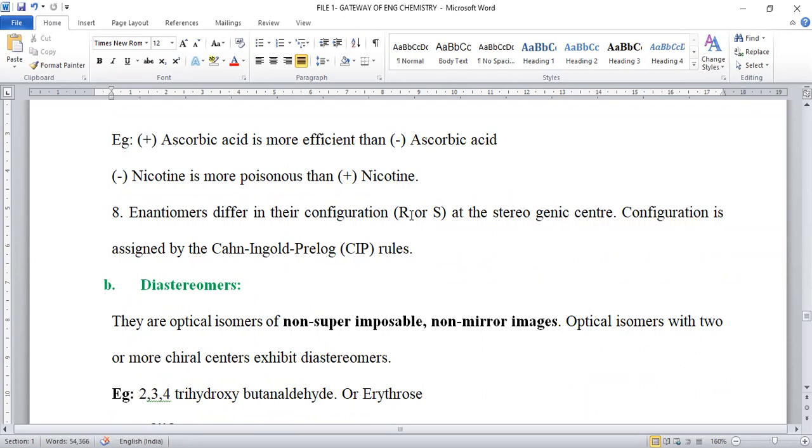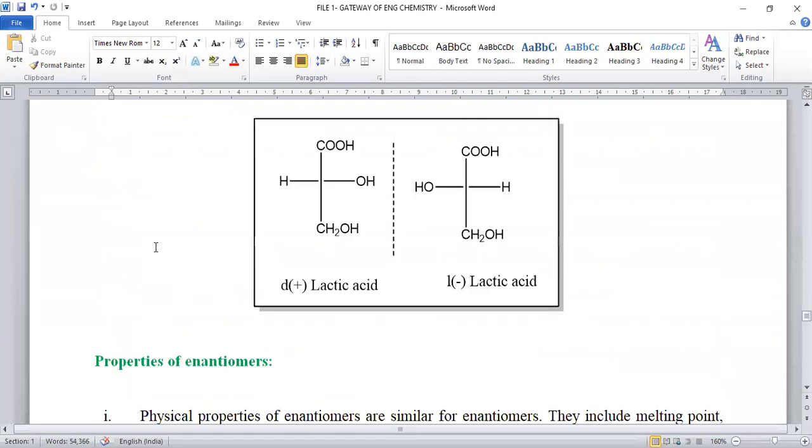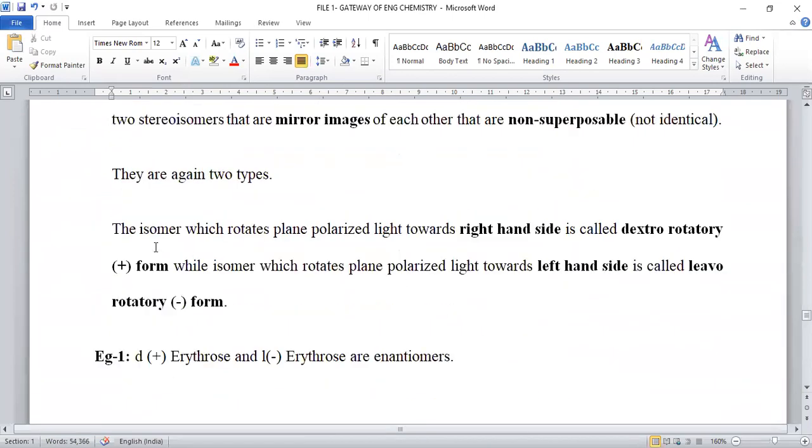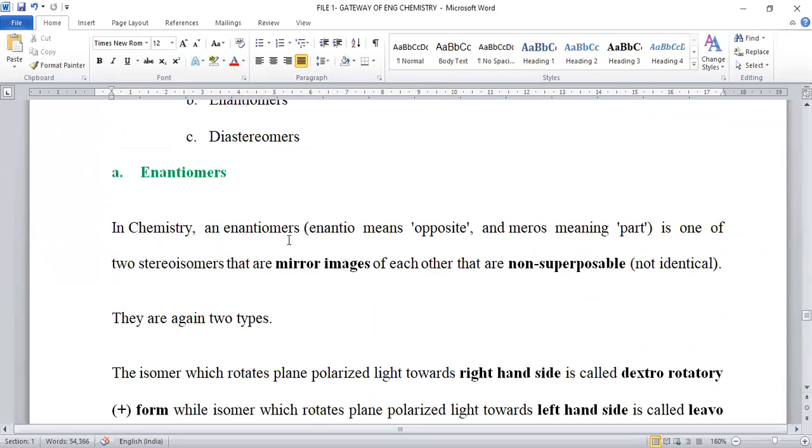One isomer has R configuration, another isomer may have S configuration. RS notations are also present for the given compound. This is about enantiomers. Enantiomer stands for both isomers being mirror images, but non-superimposable in nature.